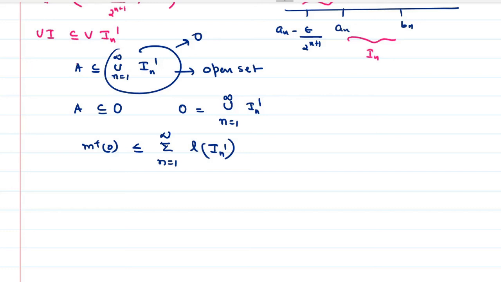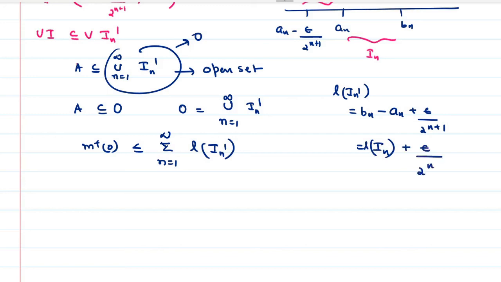It is BN minus AN plus epsilon by 2 raised to n plus 1, is it right? Then BN minus AN is the length of IN. So length of IN dash is length of IN plus epsilon by 2 raised to n plus 1.